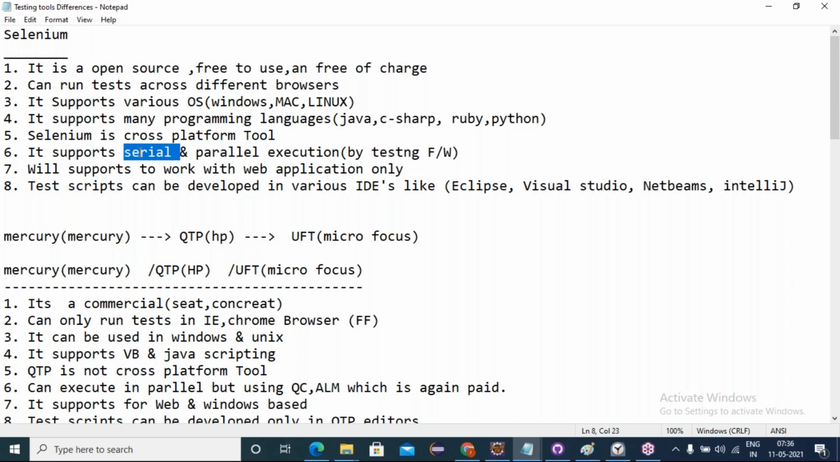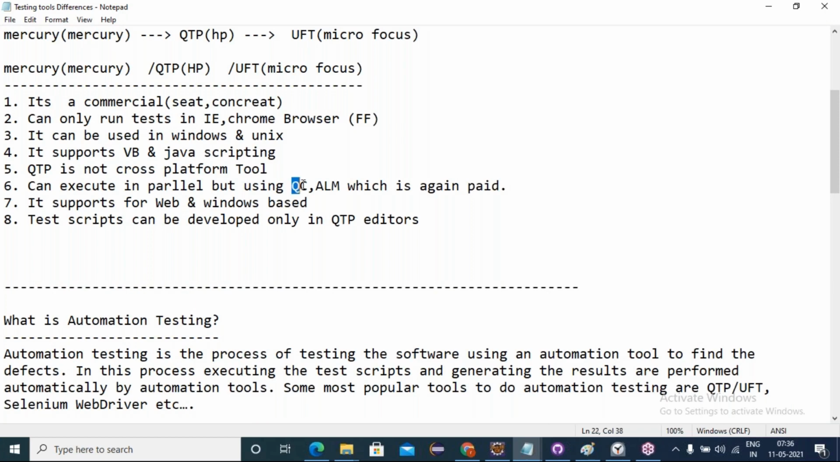Serially means one after the other. Parallel means at once. Selenium has an advanced feature, parallel execution, free of cost using only the TestNG framework. But in QTP we use paid management tools to conduct parallel executions to save time.